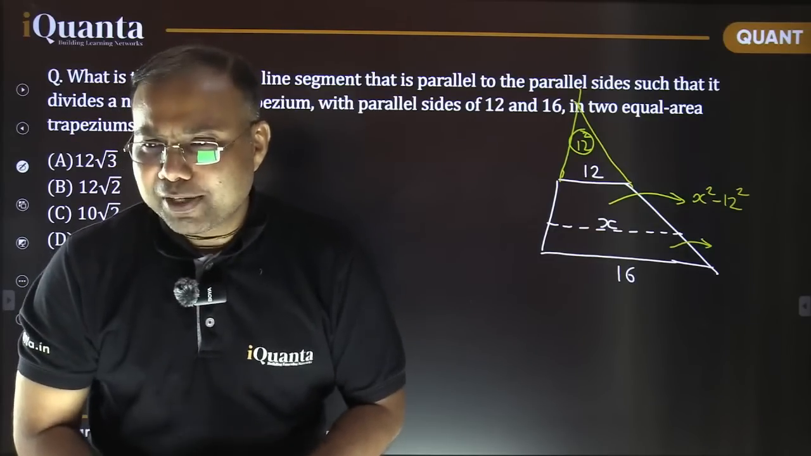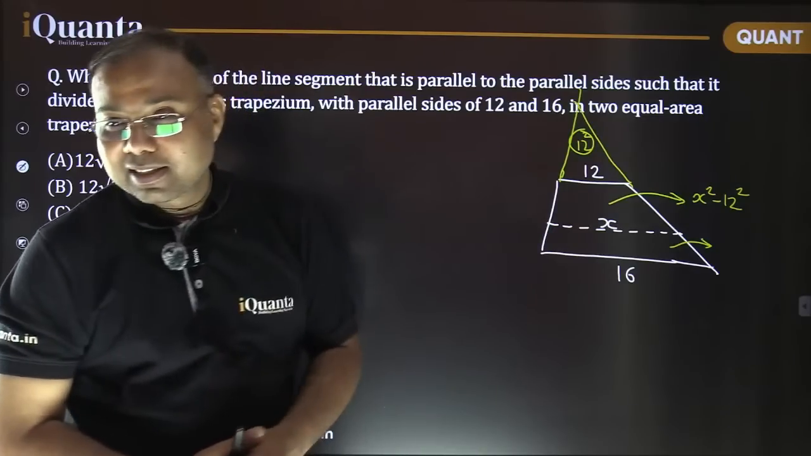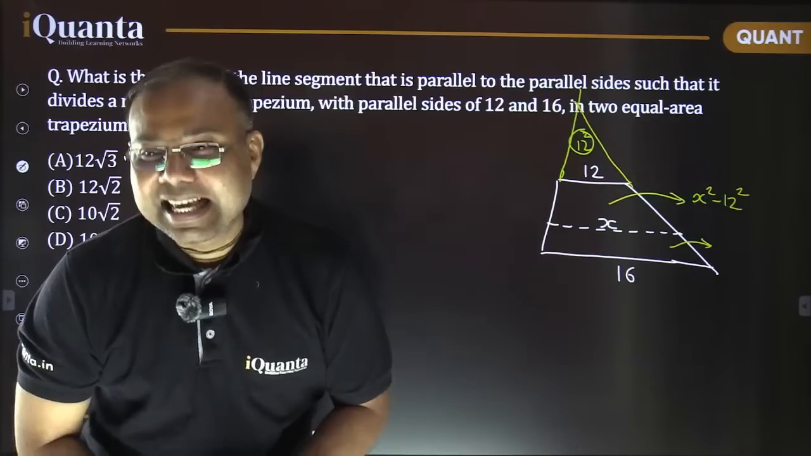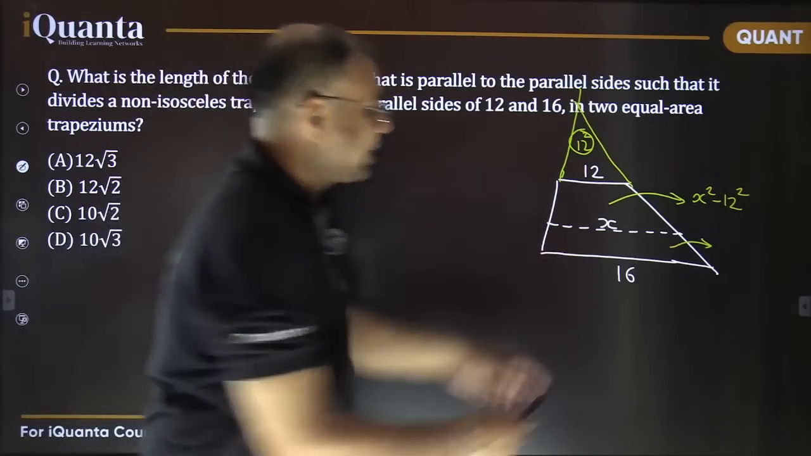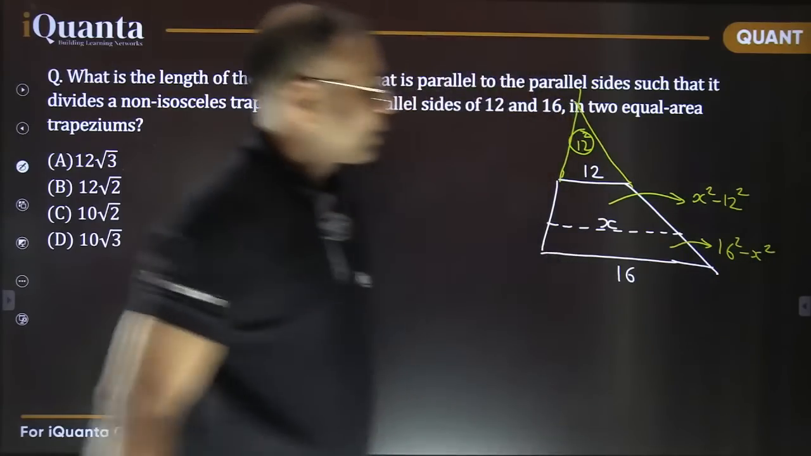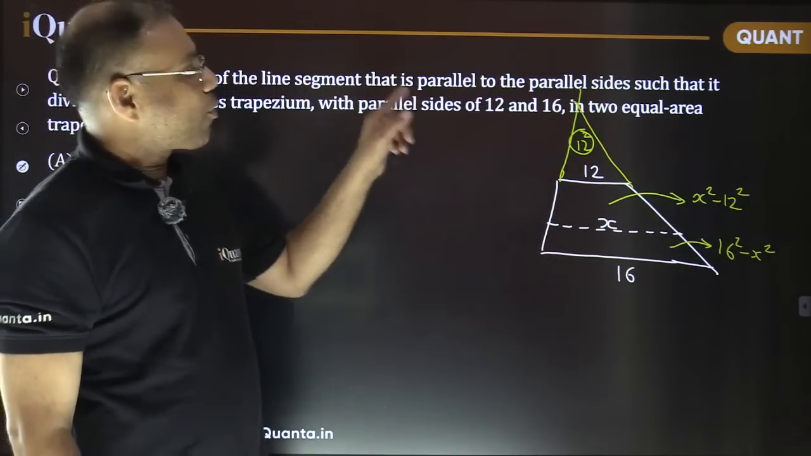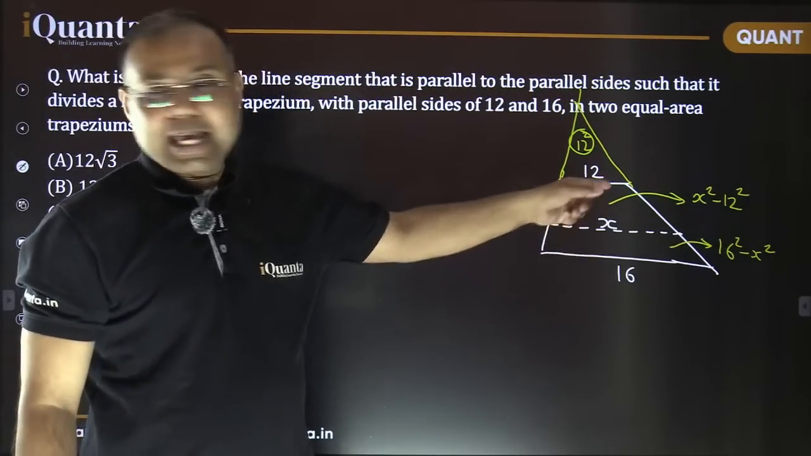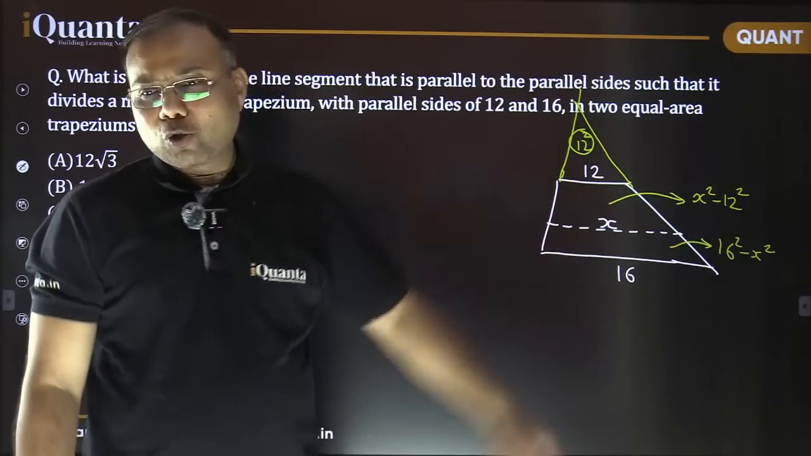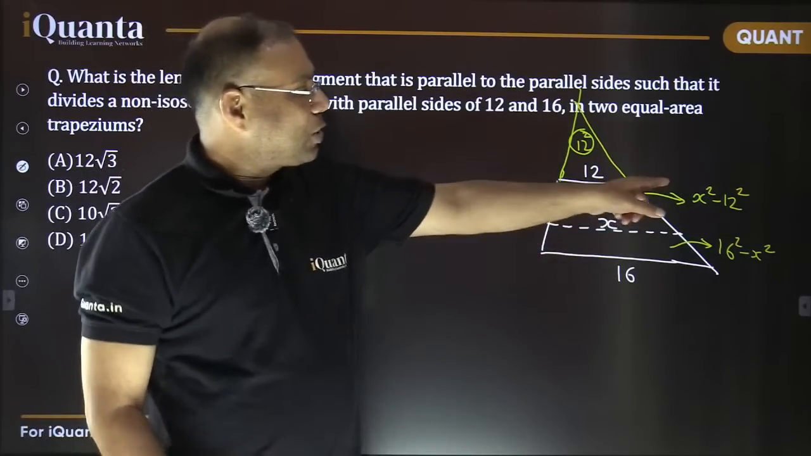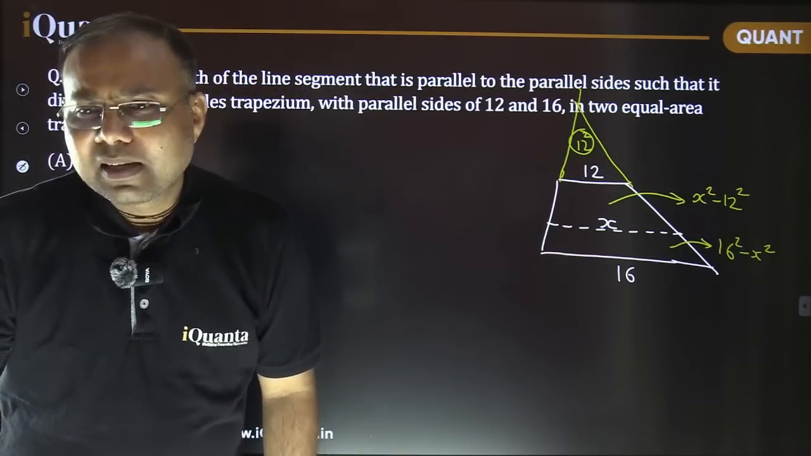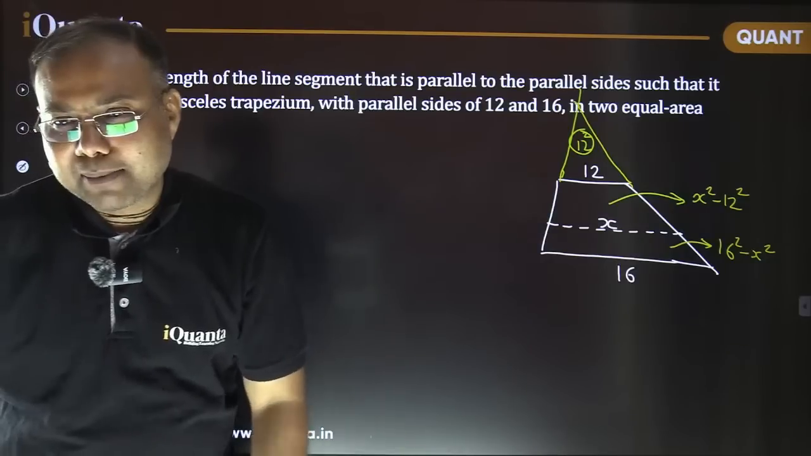I'm waiting for your response. Yes, excellent. It is going to be 16 square minus x square. Wonderful, wonderful. And as per the question, I want these two areas to be equal, isn't it? I want these two areas to be equal. Can you figure out the value of x so that these two values are equal? Yes, there is some delay. I'm sorry for that.